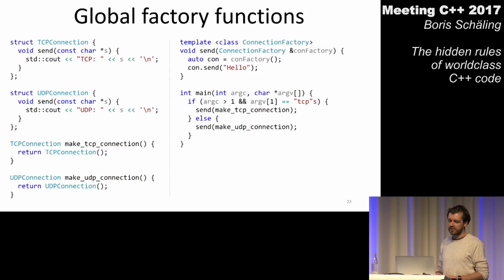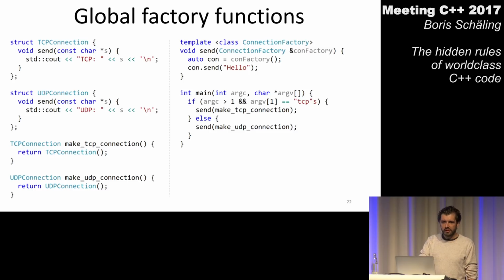Now, if I use functions in my program, I do not only benefit from delegation, I also benefit from extendability. We have seen in the overview that if we want to benefit from extendability, we still only need functions. And it is true, if I have two functions, make TCP connection and make UDP connection, I can just add another function and easily extend my program. So if I need a HTTP connection in my program, I would just define a new function, make HTTP connection.